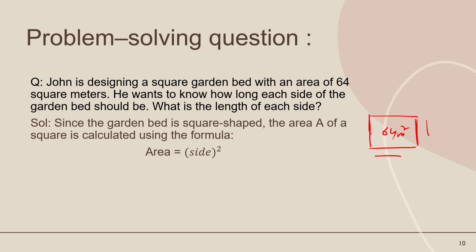The total area is 64, so side squared is 64. Taking the square root, the square root of 64 is 8. Square and square root cancel each other. So the length of one side of the garden is 8 meters.